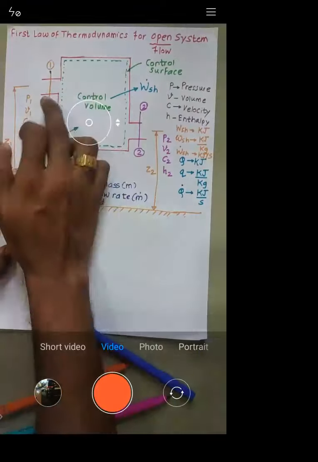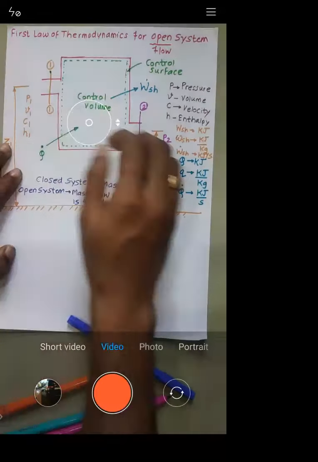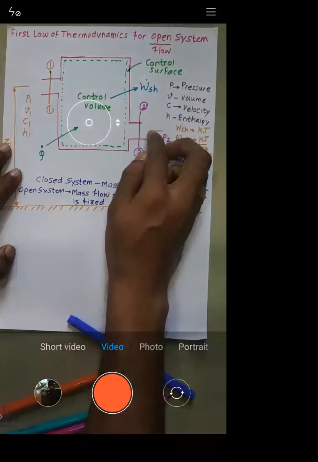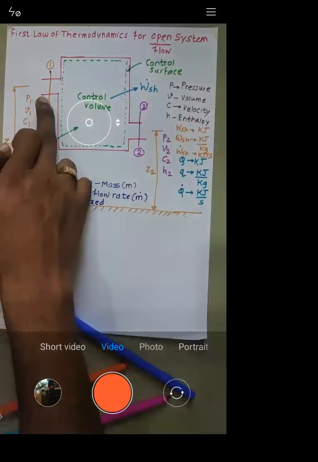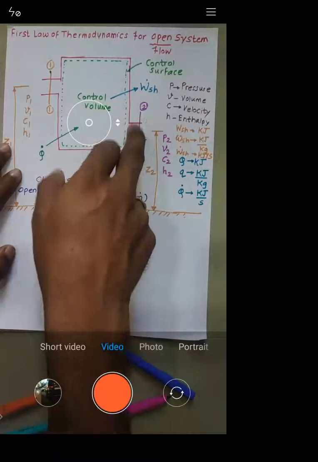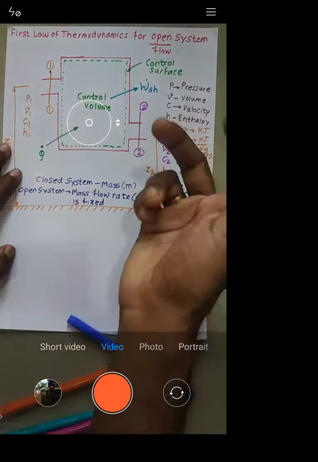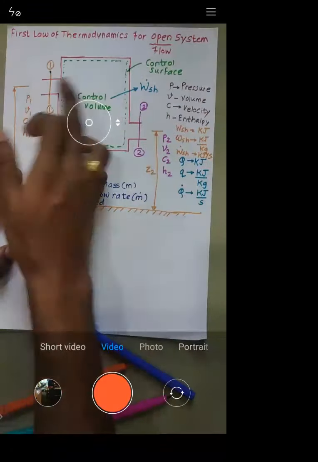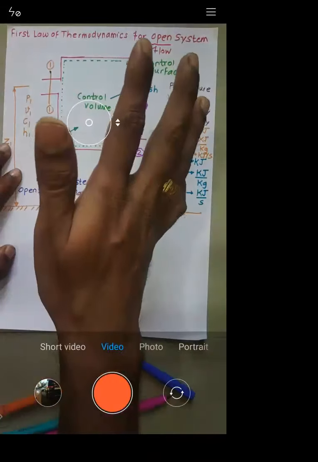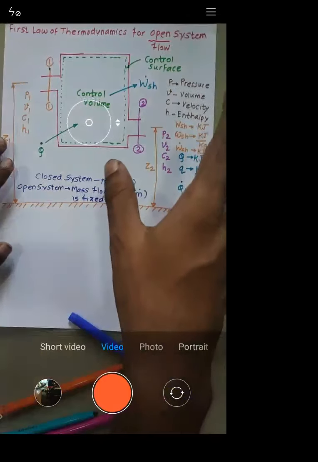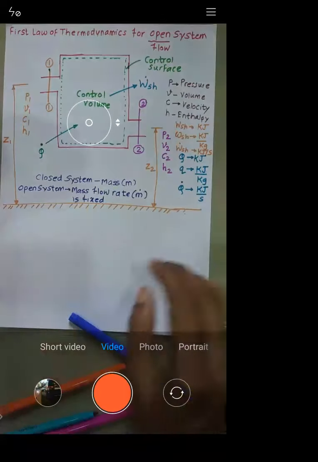But the rate at which mass is entering, at the same time the rate at which the mass is leaving, it is same. That means, let's say 10 kg is entering per second. Similarly, 10 kg should leave per second. It will not happen that 10 kg is entering and 5 kg is leaving. Understood? If it happens, there will be mismatch of the flow.